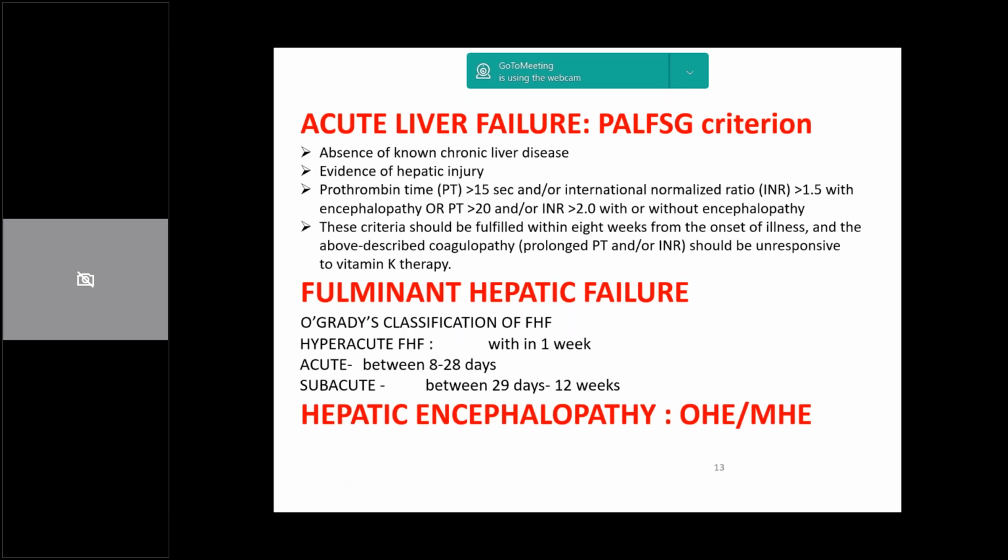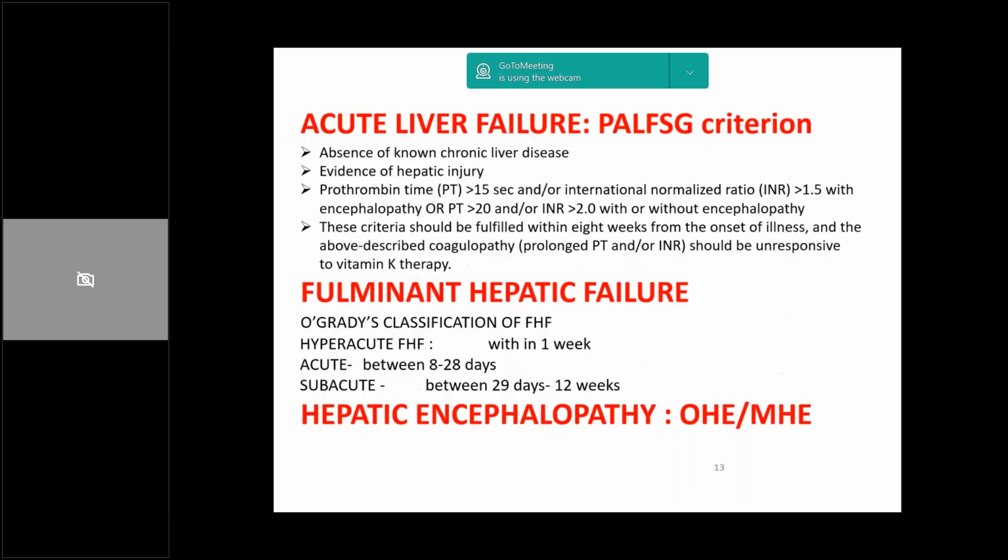We have the Pediatric Acute Liver Failure Study Group, which was established in the early 2000s. They give us a standard definition of ALF: absence of a chronic disease, evidence of hepatic injury, and prolonged prothrombin time or INR more than 1.5 with concomitant encephalopathy, or INR more than 2 without encephalopathy. These criteria should be fulfilled within 8 weeks from the onset of illness.